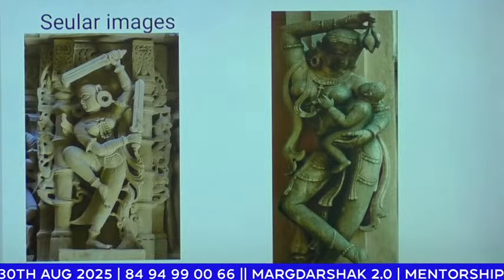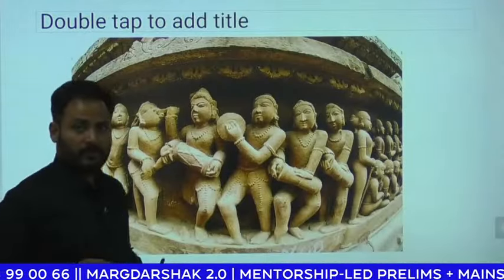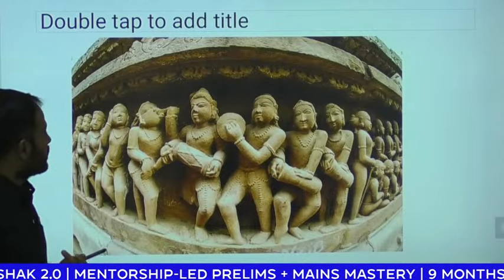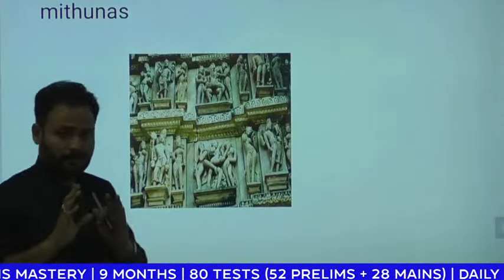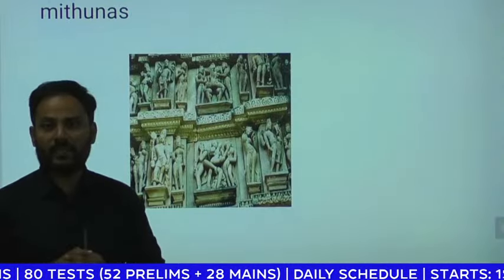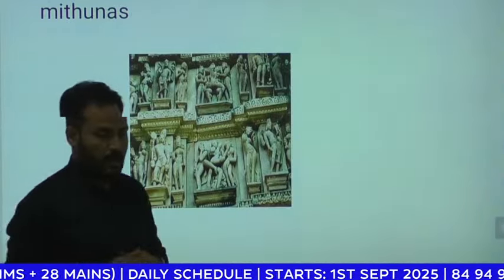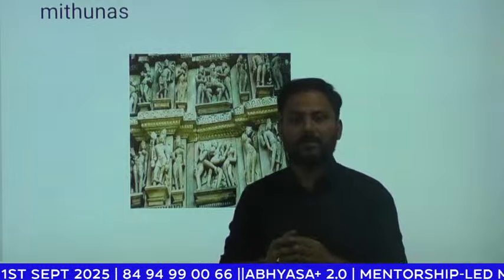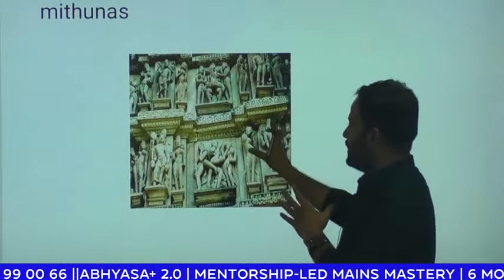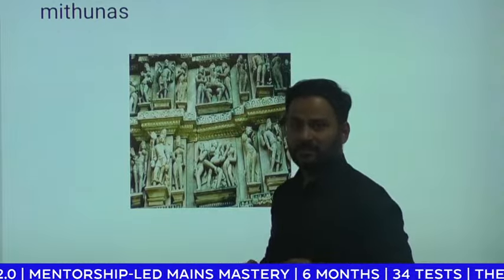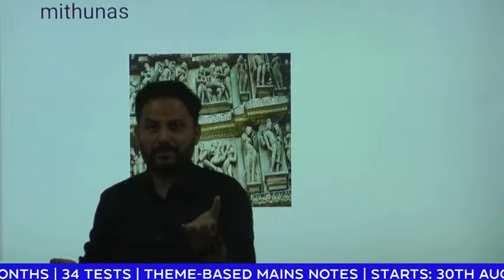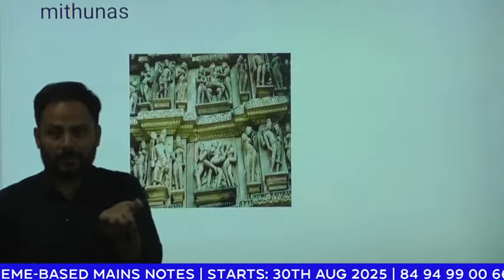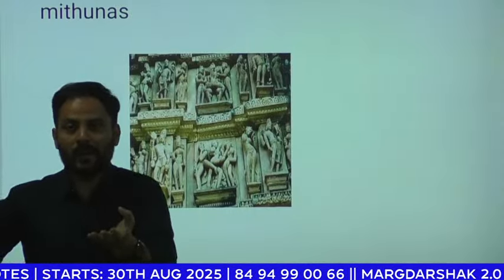Apart from this, you can see dances, showing that dance and music prevailed in society. Along with this, most of the Chandela temples are filled with Mithuna sculptures. Mithuna sculptures are sculptures which reflect physical intercourse between men and women. You can see various sexual postures in these sculptures. What does it indicate? Here they have asked about the breadth of life. Breadth of life means childbirth, child rearing, the kind of culture they followed, and finally how they die.